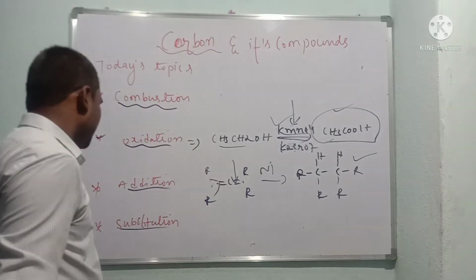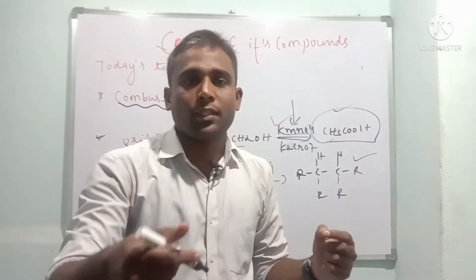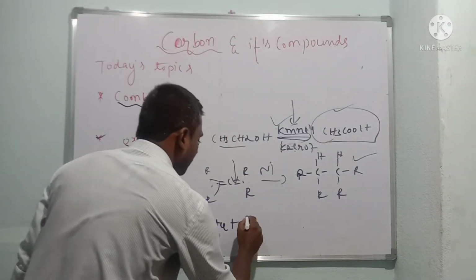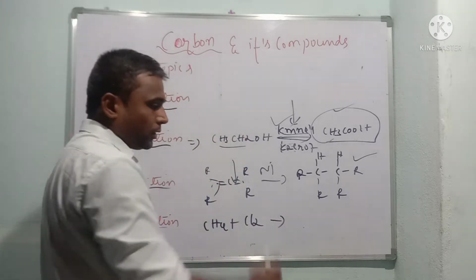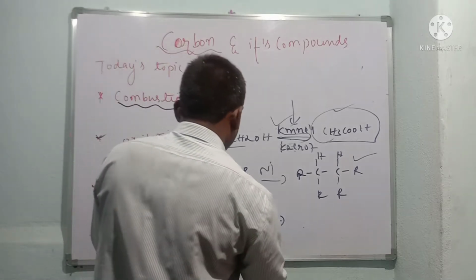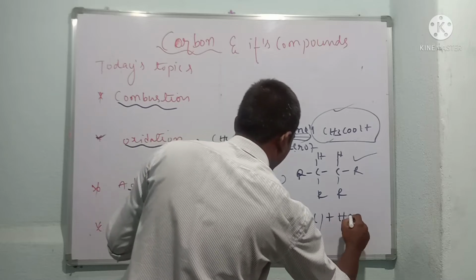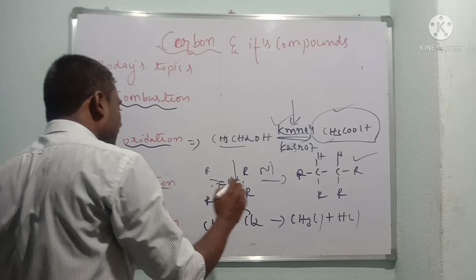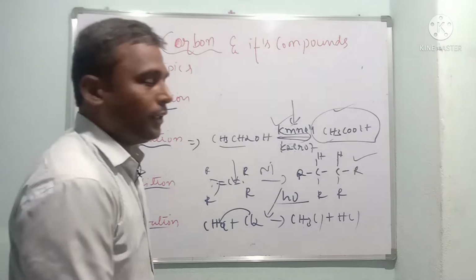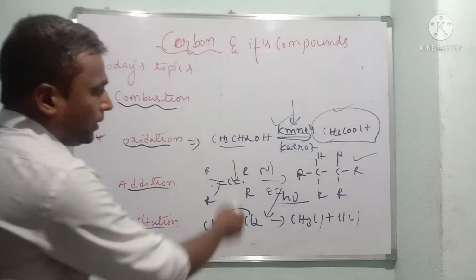Last but not least, substitution. Substitution means one atom is replaced by another atom. When methane reacts with chlorine gas with heat being supplied, a displacement reaction takes place. It forms CH3Cl with the liberation of HCl. This is called a substitution reaction, and it takes place in the presence of light, that is E equals h nu. Please note down these reactions.